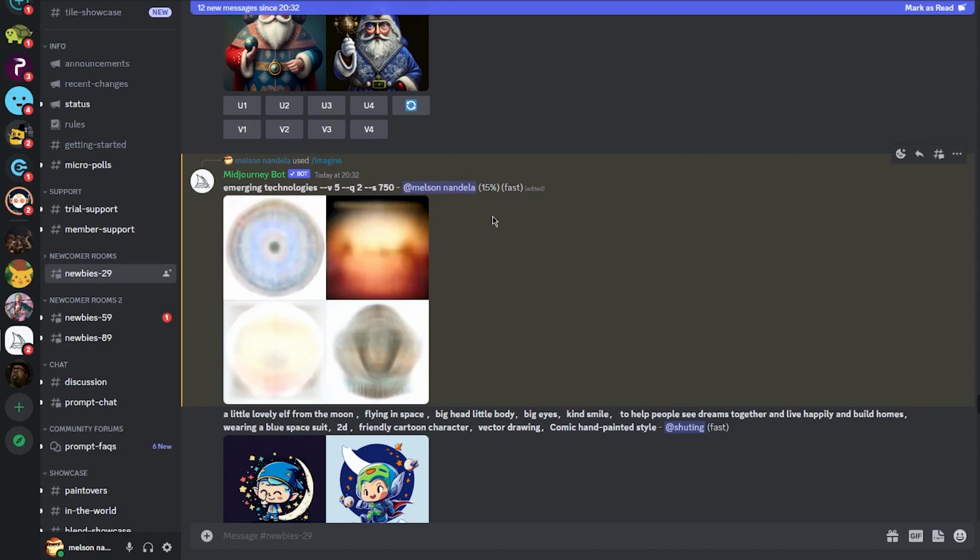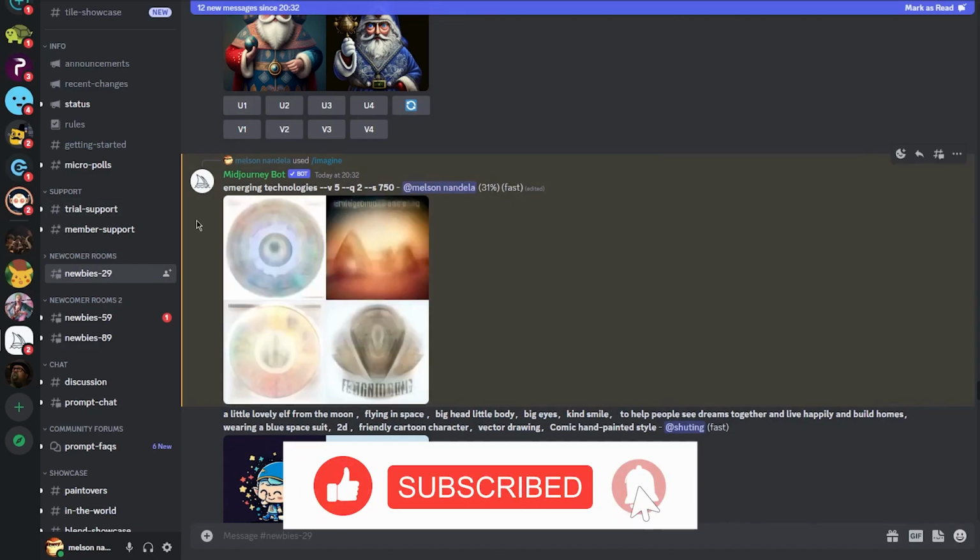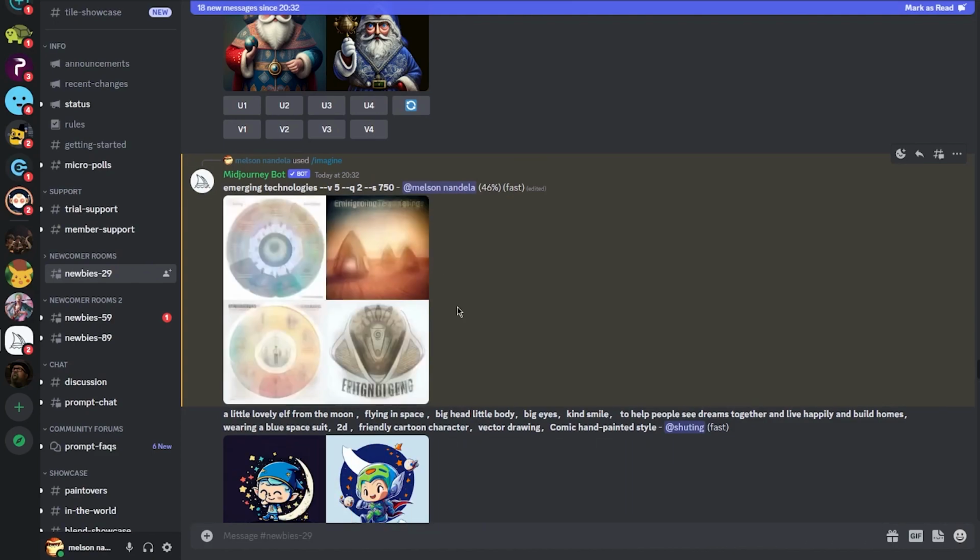So what you can do to make it even faster is go to the Midjourney settings and just increase the settings, turn it up a notch. But I'm pretty sure you need the paid version for that, so you can pay for it if you want to. But you get the point. So we're just going to wait for it to keep on loading.